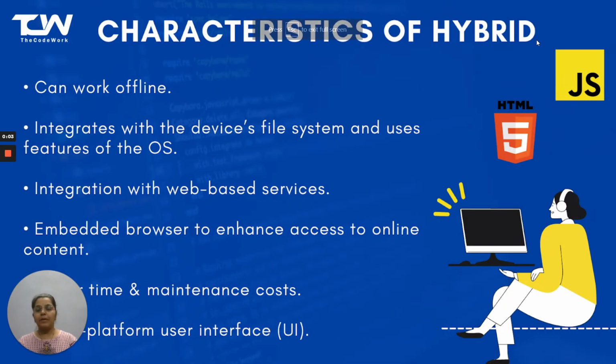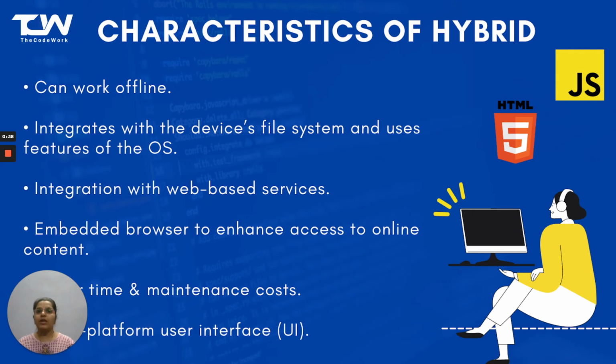Characteristics of hybrid app. A hybrid application can function irrespective of whether the device has an internet connection or not. This is a common misconception that hybrid apps can only work with internet connectivity. A hybrid app can integrate with the device file system and features like camera, Bluetooth, etc., just like a native application.